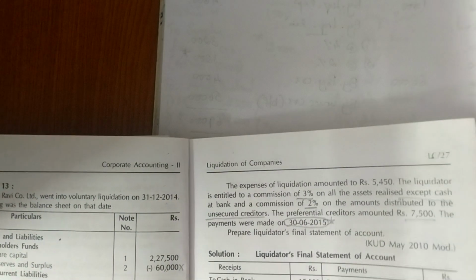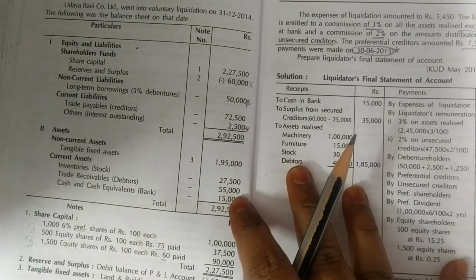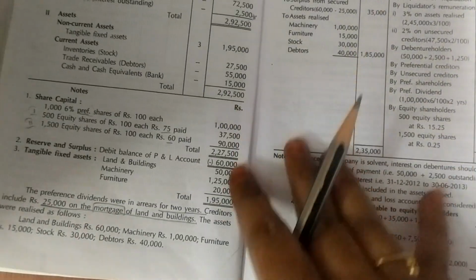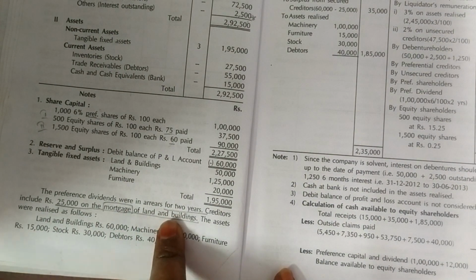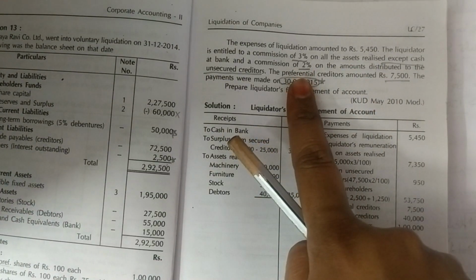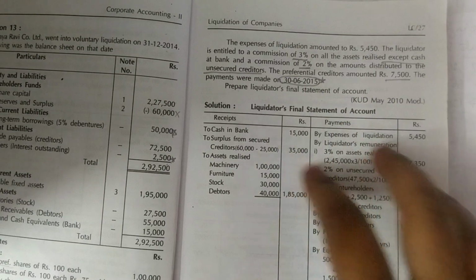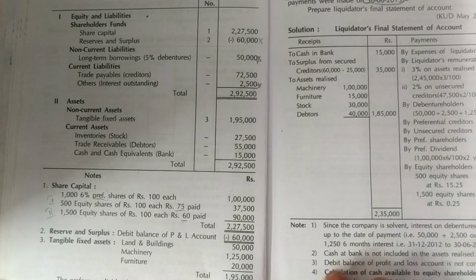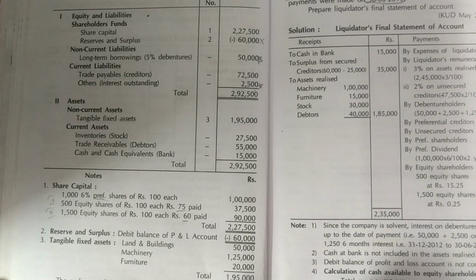Okay. Now if you observe this problem, if you just go through it 2 or 3 times, you will get to know that one information is missing, and that information is with respect to the creditors. Okay. I told you here, since they have kept mortgage as land and building, so they belong to secured creditors. And here they have clearly told you 7,500 is preferential creditors. So which is the other part of creditor that is missing? Obviously it is your unsecured creditors. If you see the question, you don't have information on unsecured creditors. So what you have to do, you should first find your unsecured creditors. How do you find out your unsecured creditors?